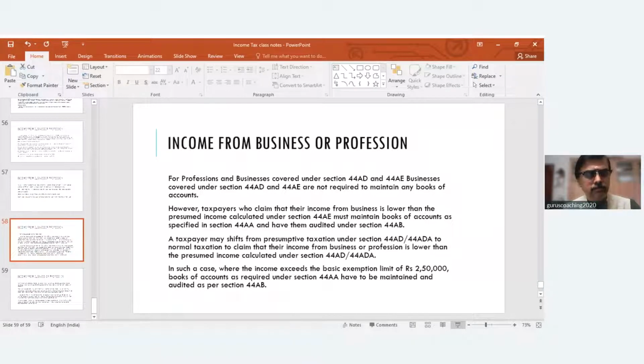What is my income? I have operated for the whole year. 4 small trucks, per month 7,500 is my profit or income. 4 trucks for 12 months: 3,60,000. Correct. So that's my profit. That's my income. I have to pay tax on that. Without actually determining an actual income, maintaining books of accounts, expenses and so on, it's a fixed rate. So no need to maintain books of accounts, no need to get books of accounts audited.